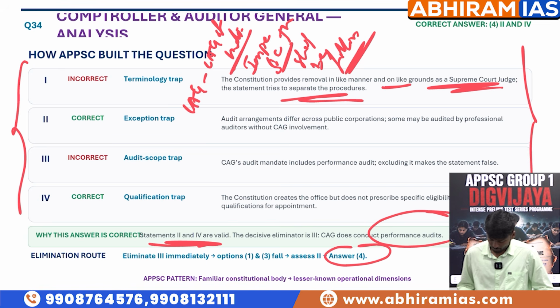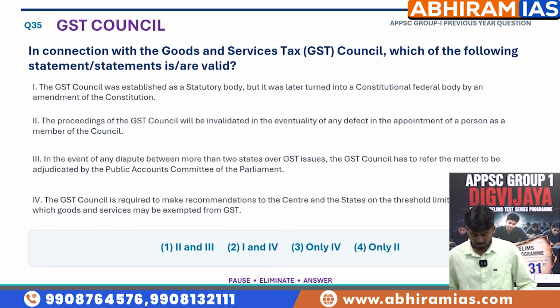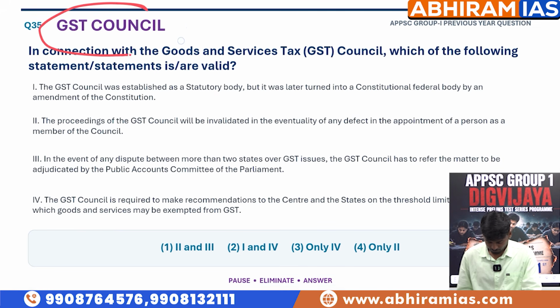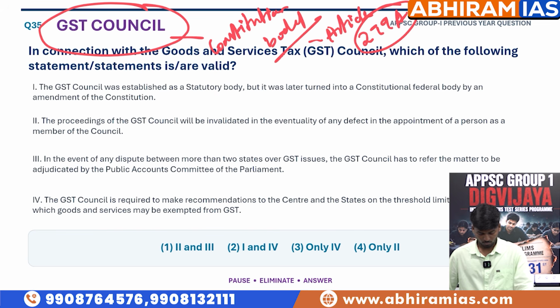Okay, next question. It is a question on GST Council. So the GST Council is also a constitutional body under Article 279A of the Constitution of India.